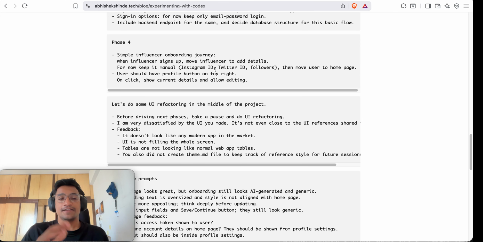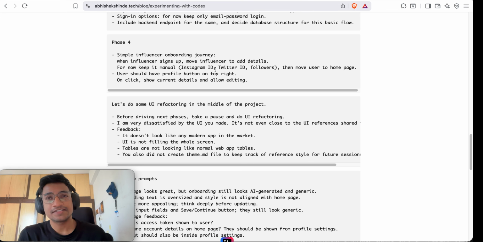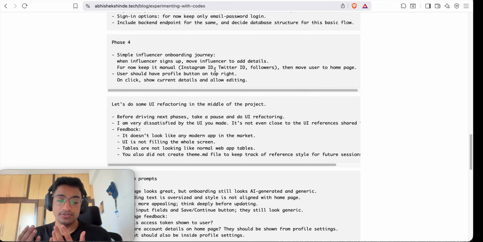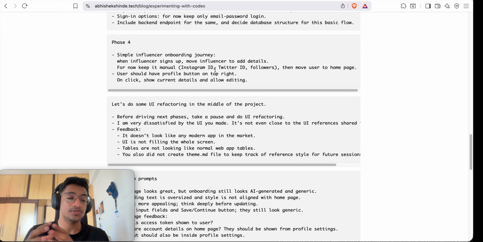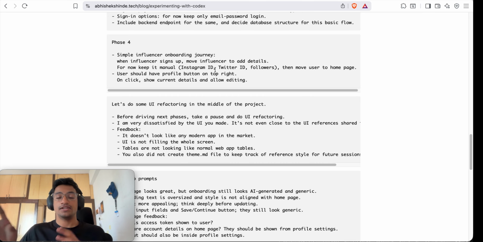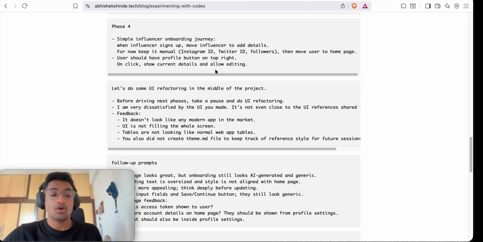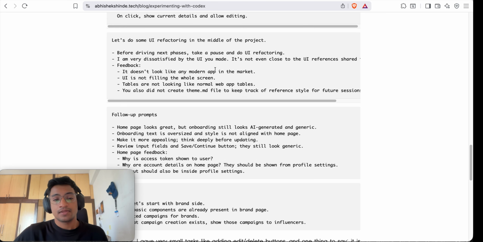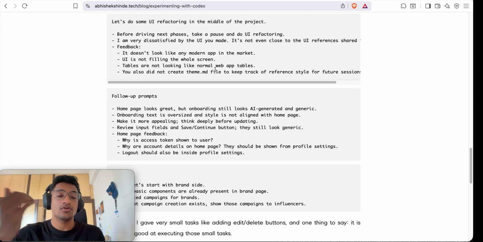And then I started prompting screens for the influencer. I told Claude to just assume brands are there and design a screen for the influencer. It also included the onboarding journey: if any new influencer needs to be onboarded into the existing system with their details, there will be an onboarding flow on the onboarding page. After that, the influencer will be on a home page where they will see various features.